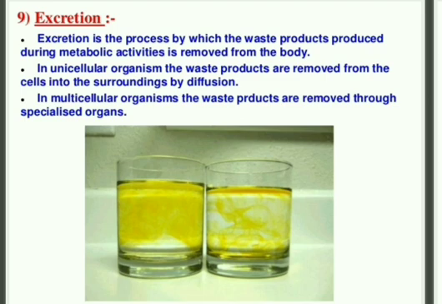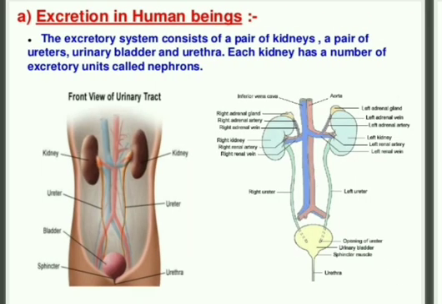We have two types of organisms, unicellular and multicellular. In unicellular organisms, only one type of cell is present and all the work is done by that cell, and through diffusion they show excretion. In multicellular organisms, the waste products are thrown out through a specialized organ system, that is called our excretory system.